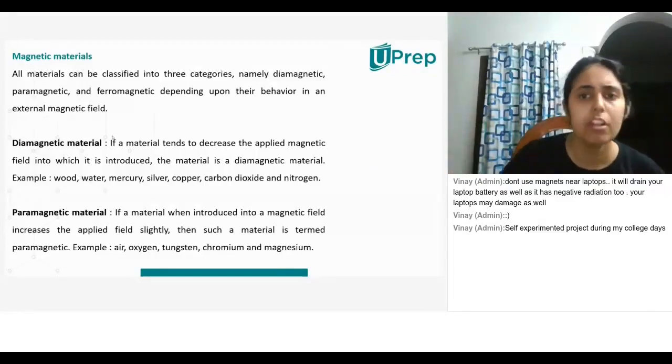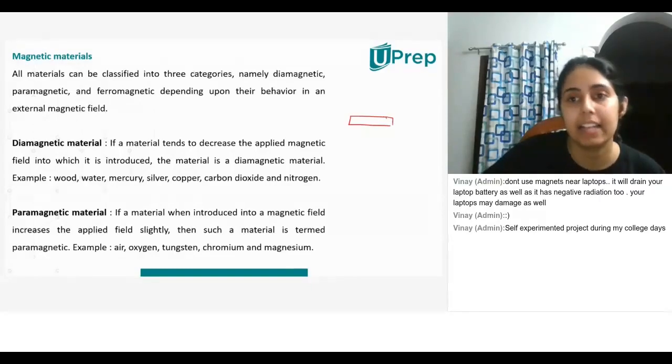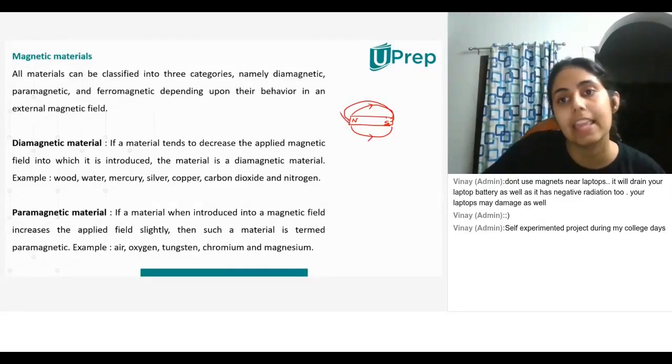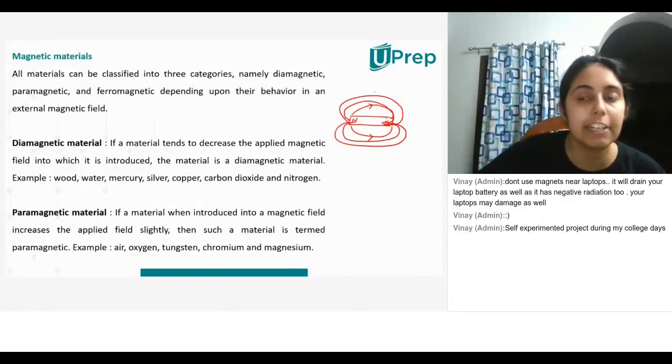If I have a magnet, and this magnet has its own magnetic field, then anything that comes in the vicinity or in contact with this magnetic field is affected.